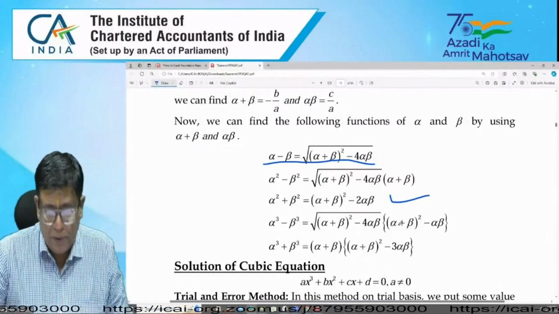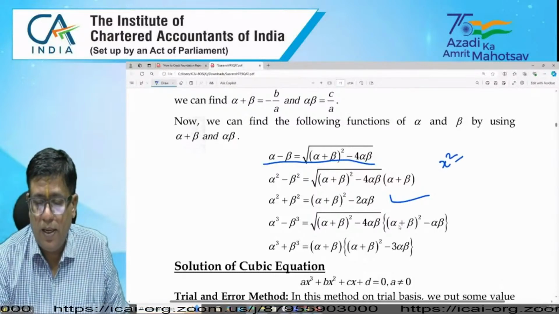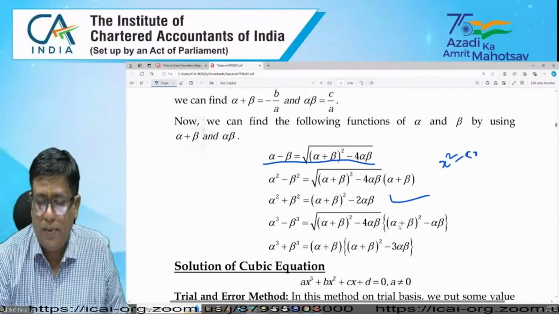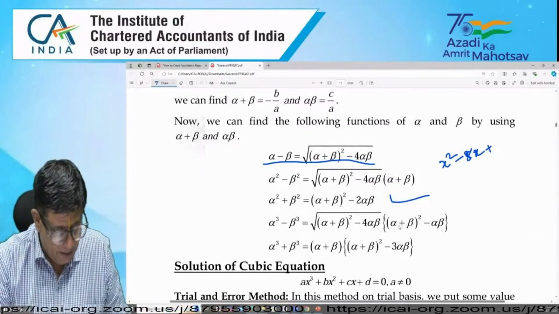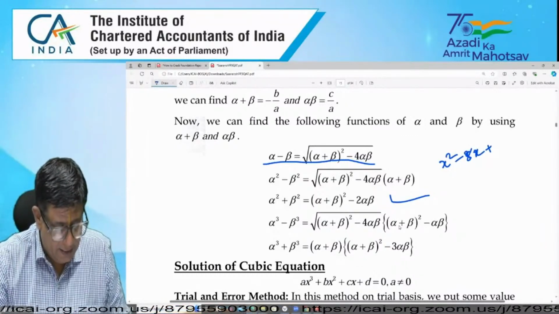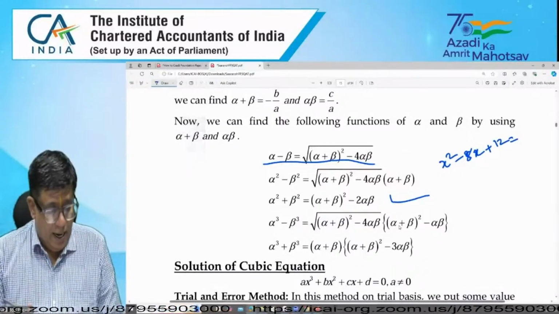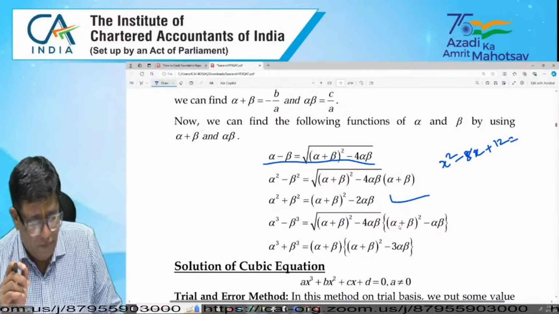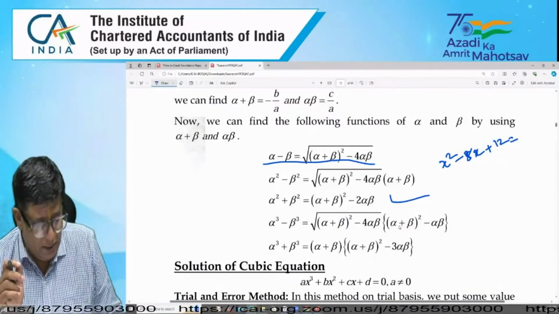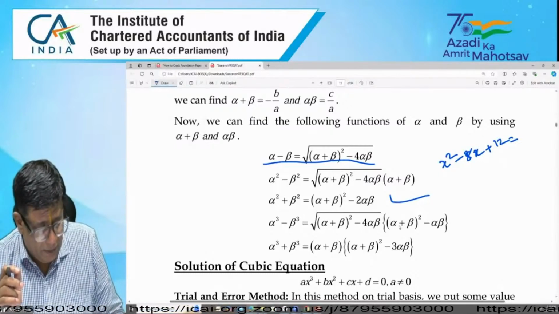Suppose I want to say something. Suppose alpha and beta are the roots of the equation x square minus 8x plus 12 equal to 0.